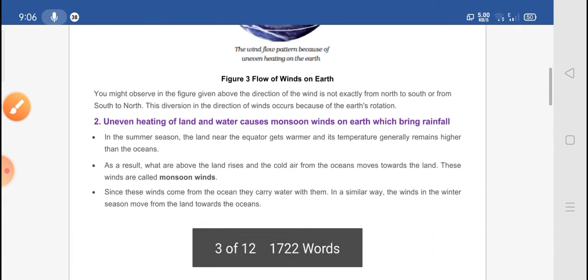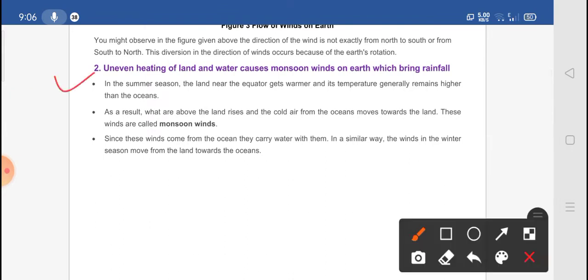Okay, now the second thing: uneven heating of the land and water causes monsoon winds on the earth, which bring rainfall. In the summer season, we all know that the land near the equator gets warmer, right? And its temperature remains higher than the ocean.